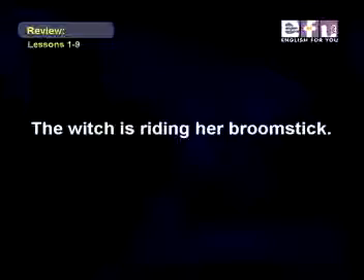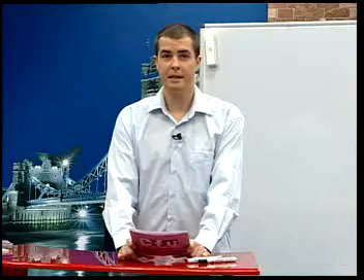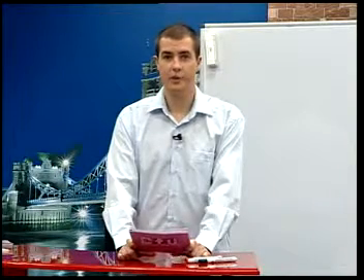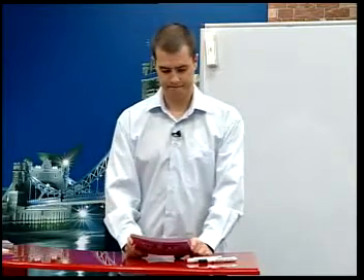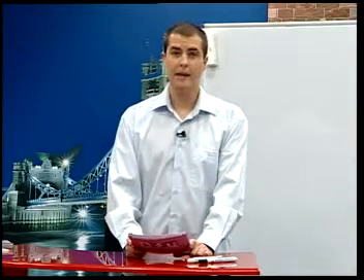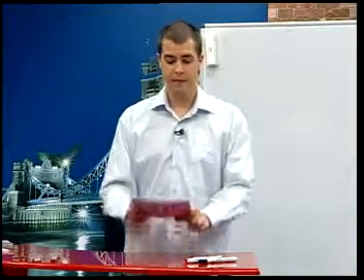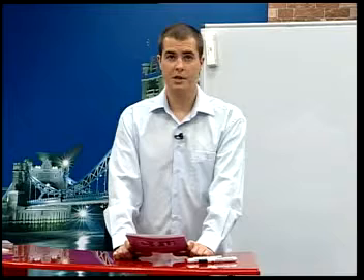Okay, next example. The witch is riding her broomstick. The verb in this sentence, is riding, is in the present continuous. Present continuous gives the idea that an action is in progress now. It's a temporary activity. It began in the past, it is continuing at present, and will probably end in the future.